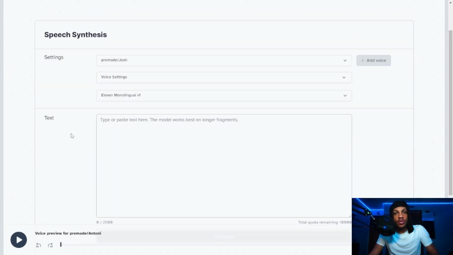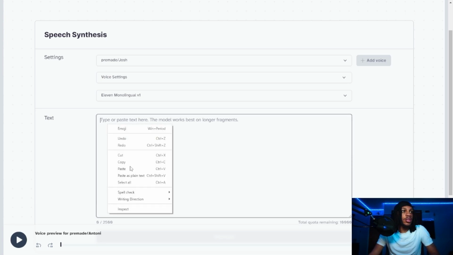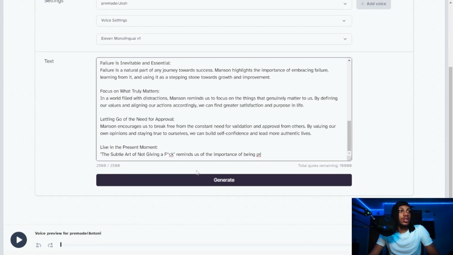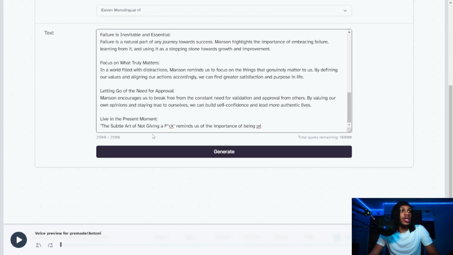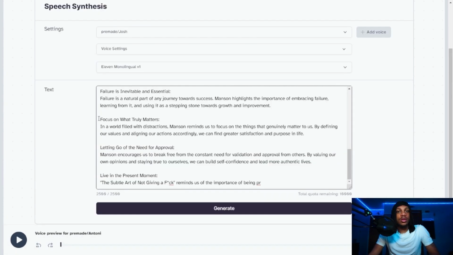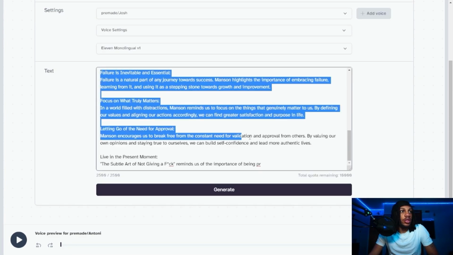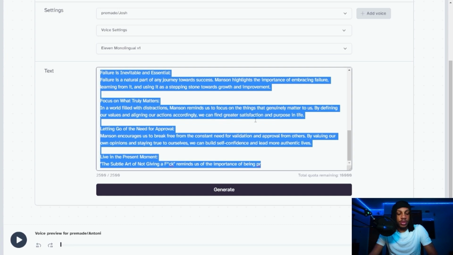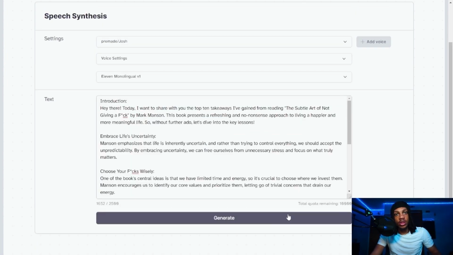So now that we have our voice, all you have to do is paste your script into the text box. Now for the free version, 11 Labs only allows us to have 2,500 characters at one given time. But what you can do is split it into sections or split it in half. So we're just going to take away these 4 steps that we had. And now we're going to click generate.